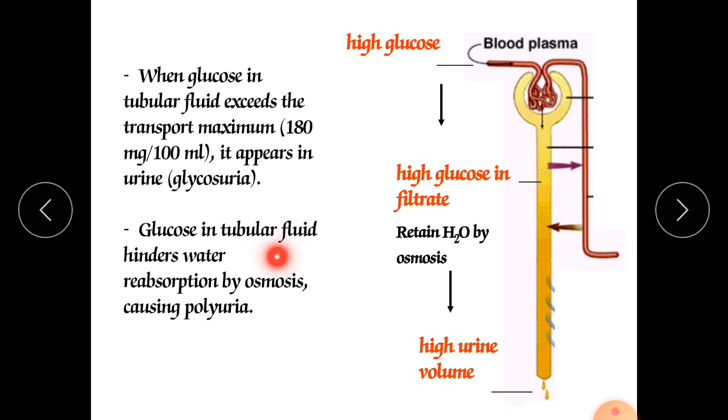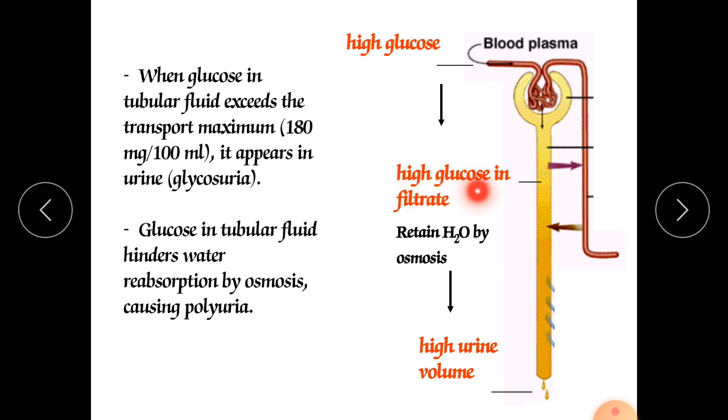Glucose in tubular fluid hinders the water reabsorption by osmosis, causing polyuria. So again, polyuria may occur there, and also these patients suffer from polydipsia. Polydipsia means they have thirst for a longer period, again and again. Frequent thirst develops, frequent urination followed by frequent thirst. So they are drinking more, and they are urinating more.